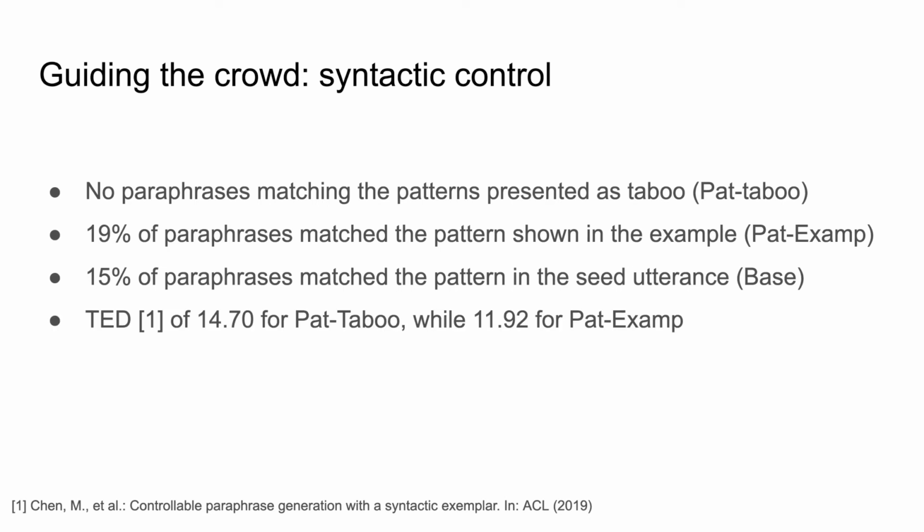Now, TED stands for tree edit distance, and we use it to measure syntactic similarity by comparing two full syntax trees after removing word tokens. It basically tells you the number of edits to go from one sentence to another in terms of syntax. Now, the number you see here represents the mean edit distance with respect to the example we show as taboo or as recommended. When compared to the baseline, we see a higher distance, with the highest score for the taboo patterns condition. This ultimately indicates the ability of these prompts to guide the syntactic variations.